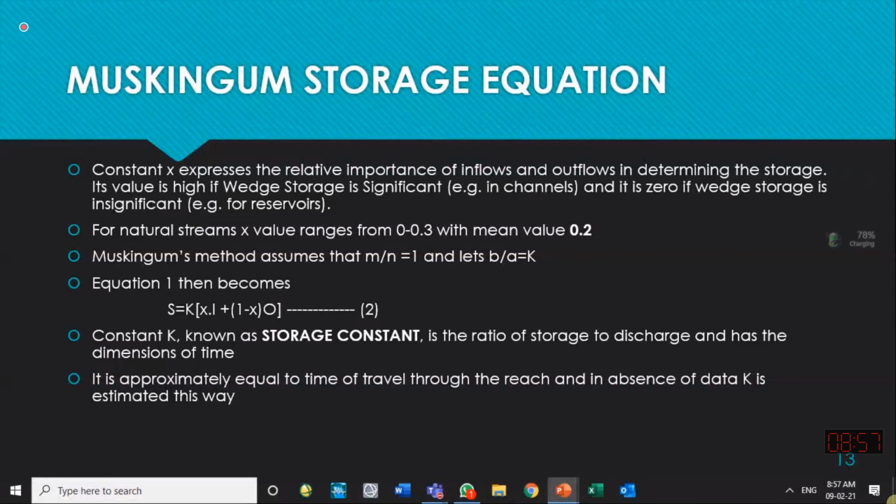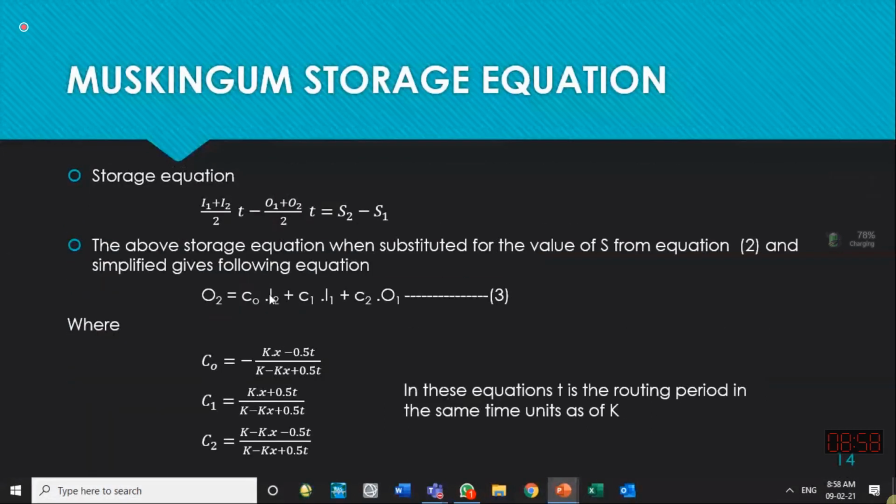So when you start the routing, if k is not known to you, you see how much is the travel time between these two locations. That can be found if you can estimate the average velocity of the flood wave or the average velocity of the flow over there. From there you can have an idea of how much k should be, and the units of k are usually time units.